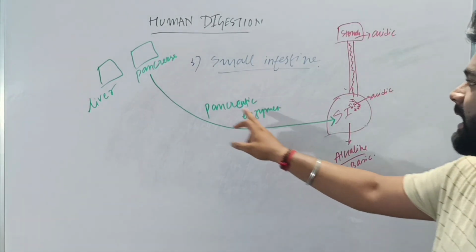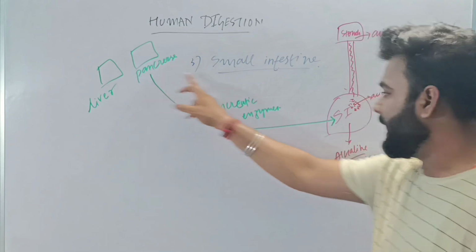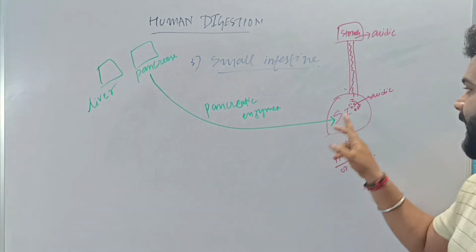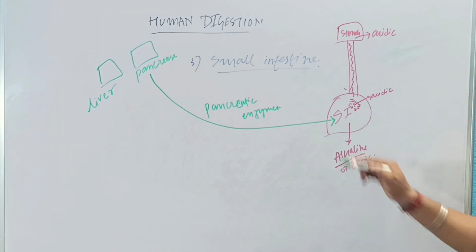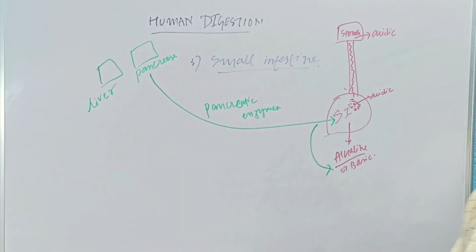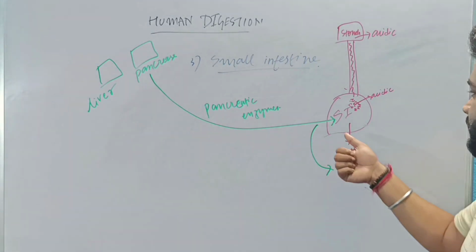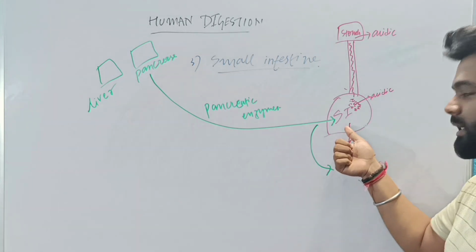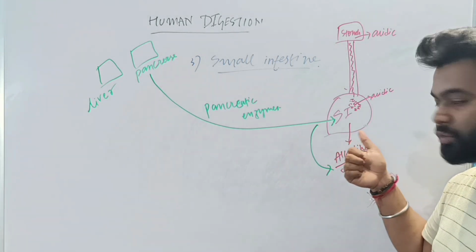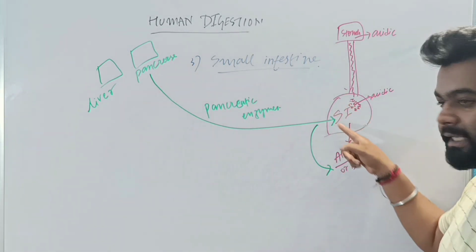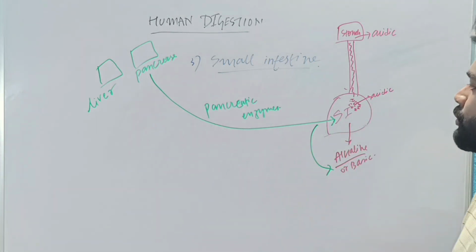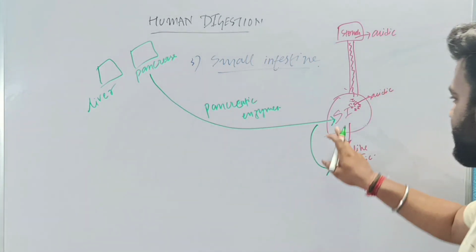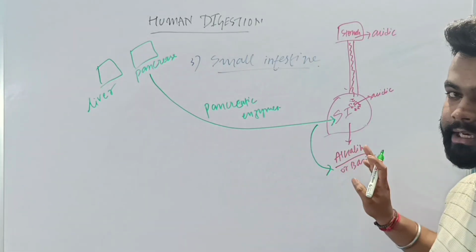These pancreatic enzymes secreted from the pancreas will enter into the small intestine and will make the condition of the small intestine alkaline. Why should the condition of the small intestine be made alkaline? So that the enzymes present here work properly. Understood? So the pancreatic enzyme makes the condition of the small intestine alkaline.